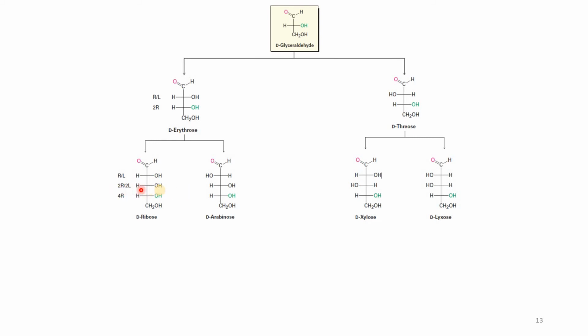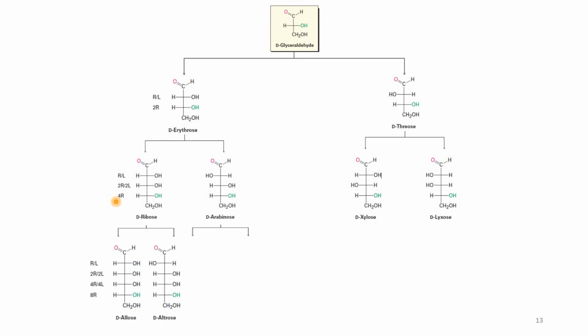On the second carbon, here the asymmetric center, 2R by 2L. Means 2 have OH on the right hand side and 2 have OH on the left hand side. Then 4R means all the 4 carbon atoms have OH on the right hand side. Right, right, right, and right. So this is the method by which we can remember or understand the position of the OH. Then we move further. Let's come here.